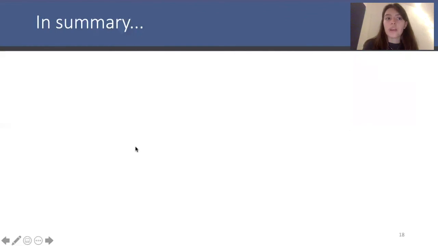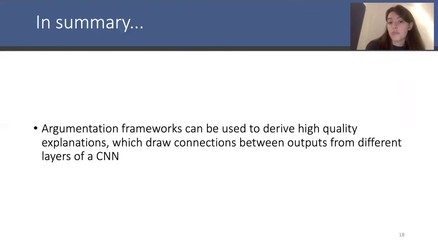So in summary, we can see that argumentation frameworks can be used to derive high quality explanations which draw connections between outputs from different layers of a CNN.